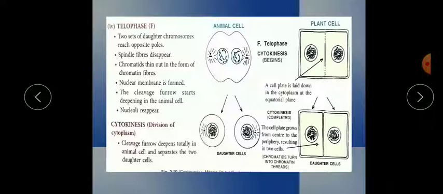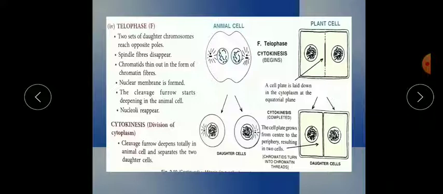The nuclear membrane, which disappeared in the early prophase, you can see as a circular membrane around both chromosome sets. Again it is reappearing here.